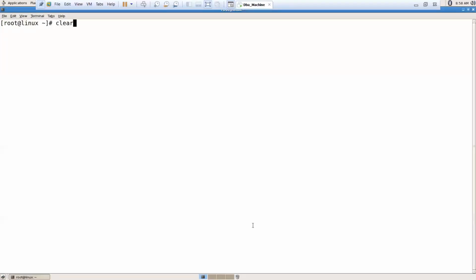Let me create a new directory here. How to create a new directory? For that we have the command mkdir d1. The d1 directory already exists, so let me create another directory: mkdir d2. Now ls -ld d2, to check the permissions. Now see here, let me copy this output.